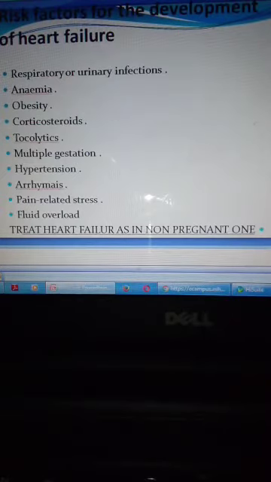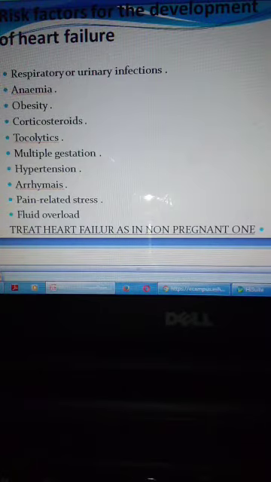Maternal risks like endocarditis or arrhythmia, paroxysmal embolic events, heart failure, pulmonary hypertension, even death. Risk factors for the development of heart failure: when there is a respiratory or urinary infection, it is a factor for the development of heart failure. Treat the respiratory infection to reduce the possibility of heart failure.